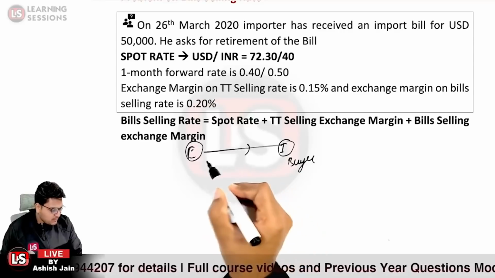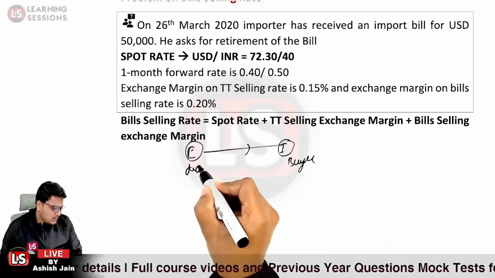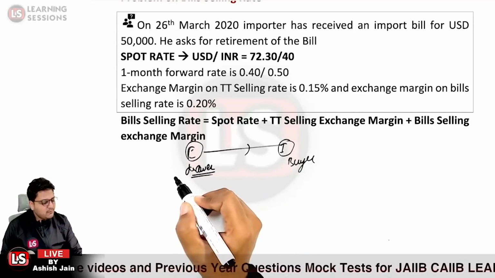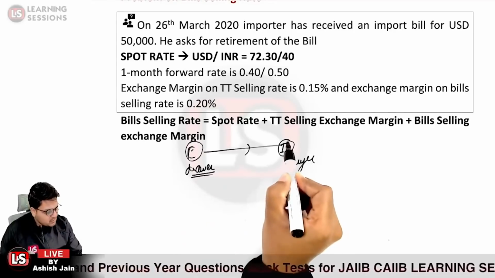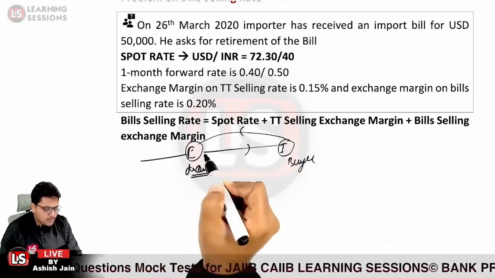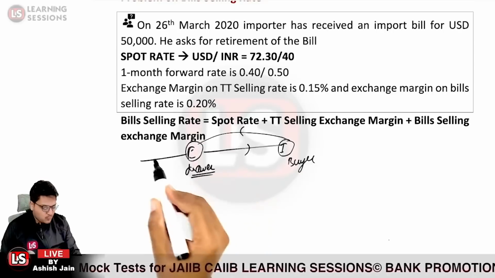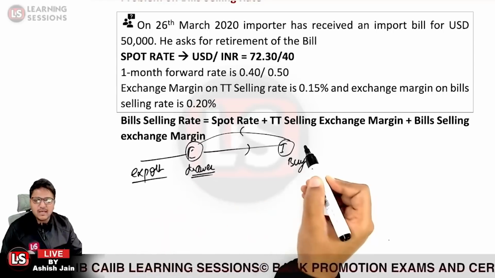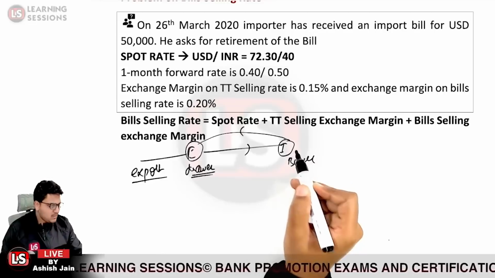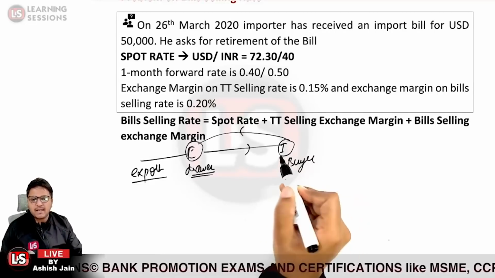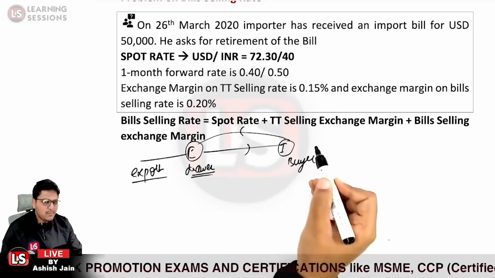In that case, a bill was drawn by the exporter on the importer, and the bill was accepted by the importer, and is now held by the exporter. That we concluded is an export bill. Now I has the obligation, the liability, to pay back that particular bill.